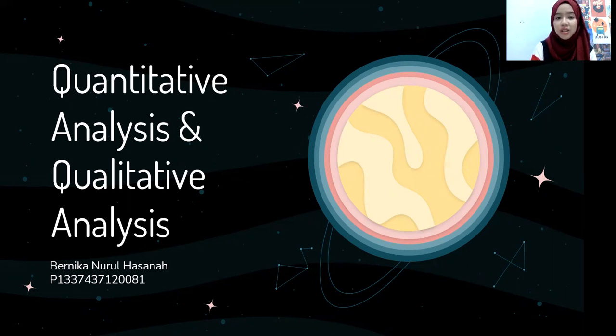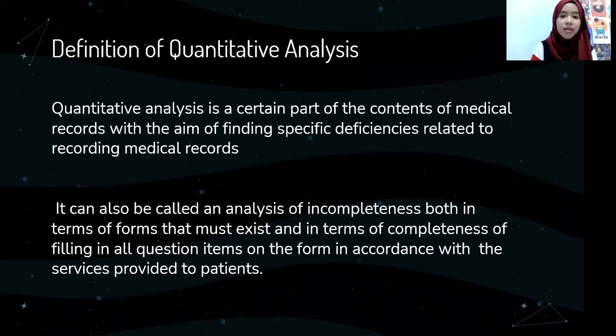In this presentation, the topic is quantitative analysis and qualitative analysis. So please listen carefully. The first one, definition of quantitative analysis. Quantitative analysis is the important part of the contents of medical records with the aim of finding specific deficiencies related to recording medical records. It can also be called an analysis of incompleteness, but in terms of forms that must exist, and in terms of completeness of filing in all question items on the form in accordance with the service provided to patient.